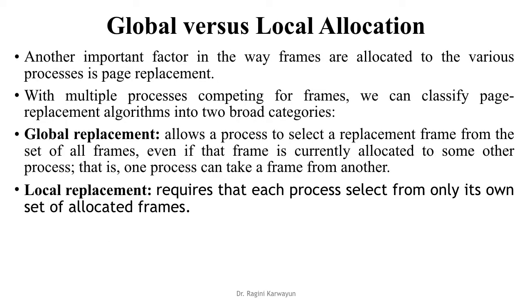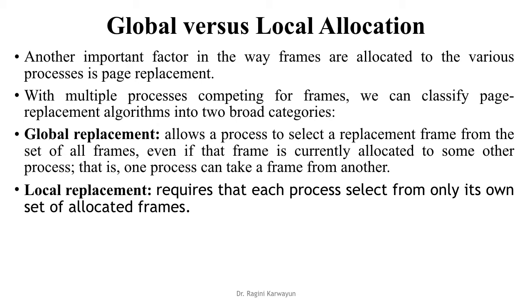Now global versus local allocation. Another important factor in the way frames are allocated to various processes is page replacement. With multiple processes competing for frames, we can classify page replacement algorithms into two broad categories: global versus local allocation. Now what do we mean by these two terms?